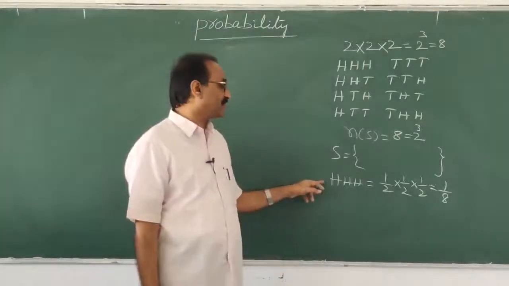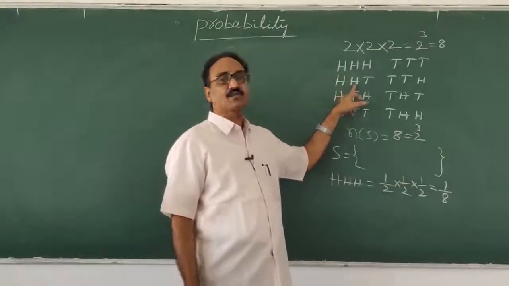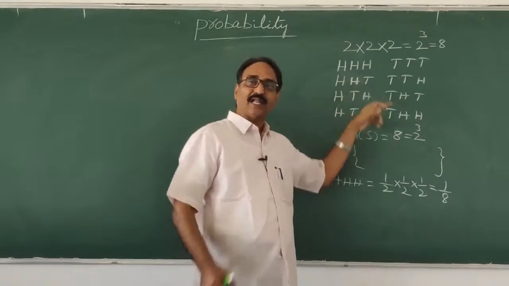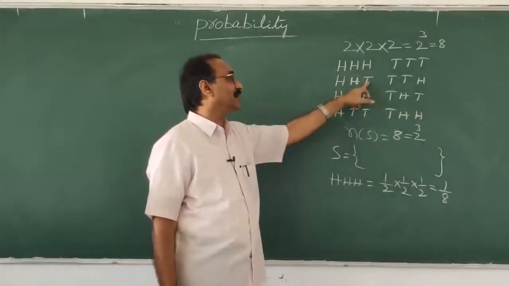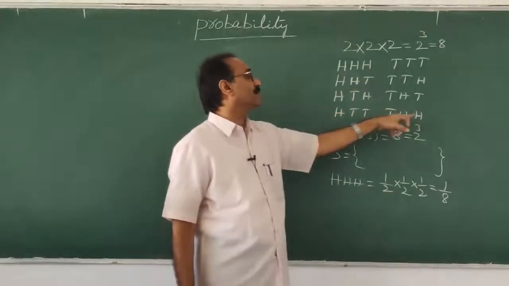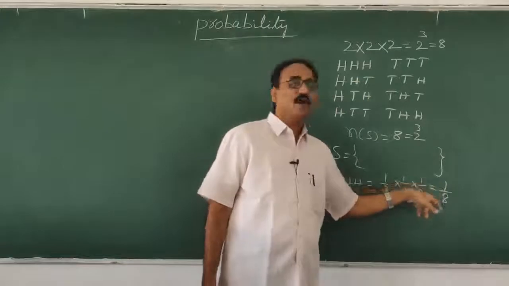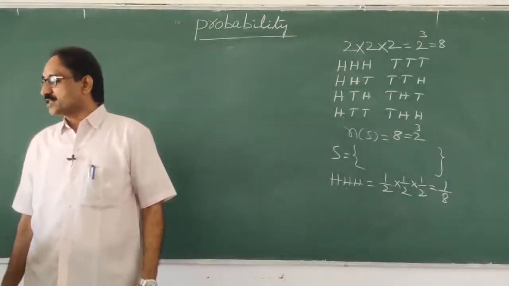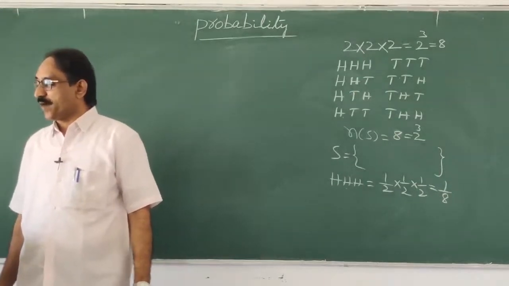So the probability of the first sample point is 1 by 8 only. The probability of the second point is also 1 by 8 only. Why? Because head is 1 by 2, tail also 1 by 2 only. So chances are equally likely here. Each one is 1 by 2, 1 by 2, 1 by 2. So for all the sample points in the sample space, the probability is 1 by 8. That's what he said. Since the coins are fair, we can assign the probability 1 by 8 to each sample point.